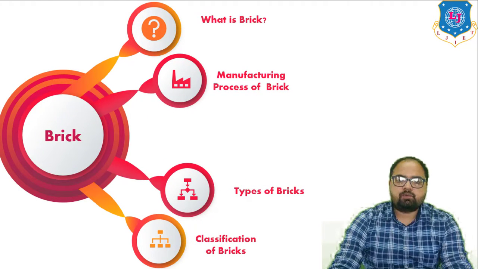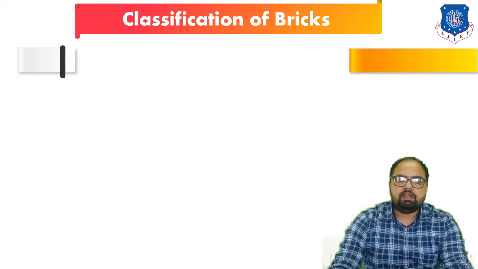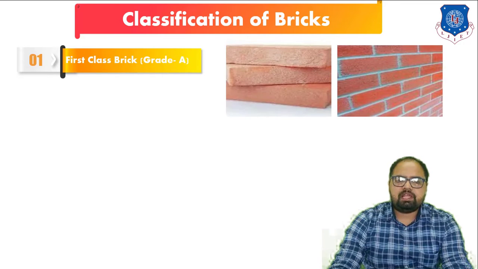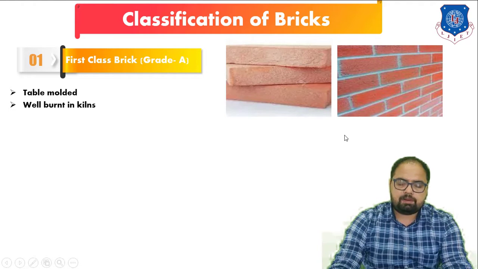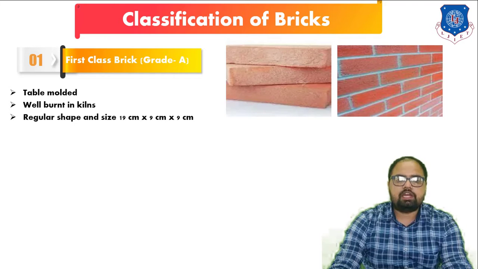Now we will discuss various classifications of brick. Bricks are classified in many ways, but according to its class, brick is first classified into four ways. First is the first class brick, which is also known as grade A brick. In this first class of bricks, it is table molded, well burnt in the kilns, regular in shape and size, and its size is 19 cross 9 cross 9 centimeter.